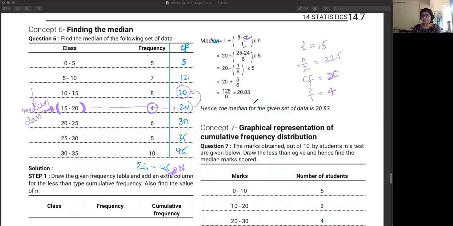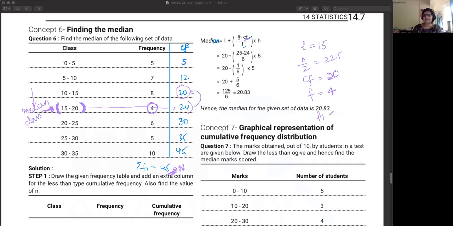Because you're trying to find the median, right? So the calculations will have to do with, okay, 20 tak aa gaye, then you need a bit of manipulation to figure out which amongst these four observations is your actual median. So overall में से you're subtracting the CF, so पहले 20 को हटा रहे हो, so that's why you've got n by 2 minus CF divided by your actual frequency of the median class.